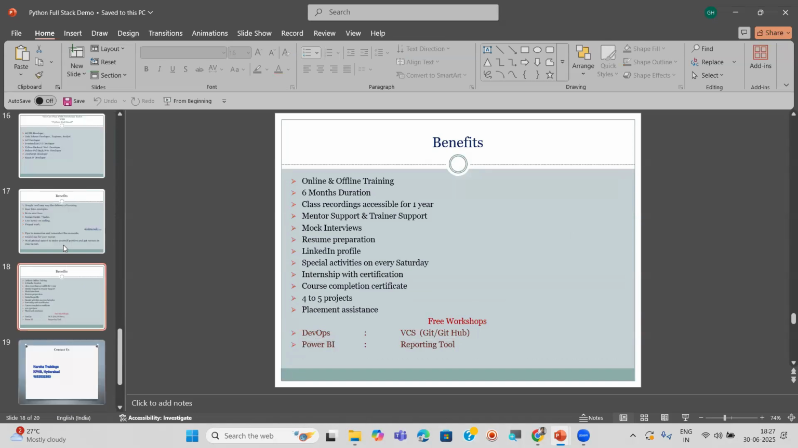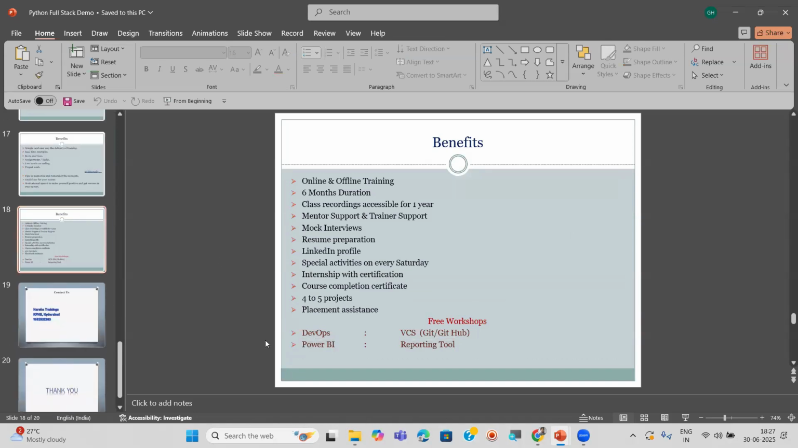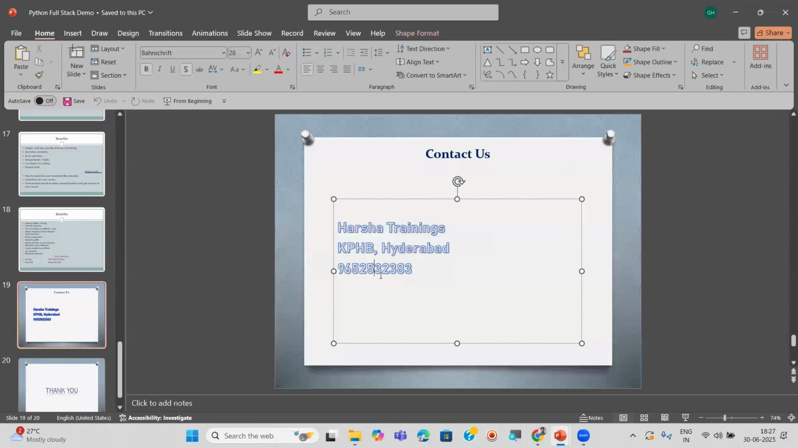So I actually explained this in the last session. For any queries, you can also contact this number, the office contact number, this one. So I think any doubts, guys?